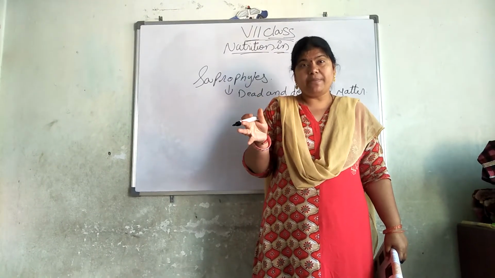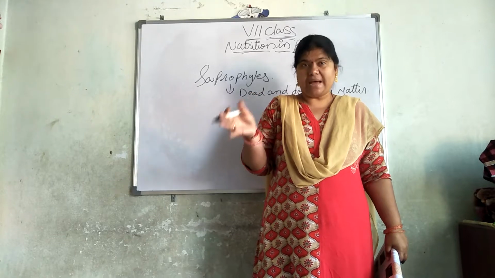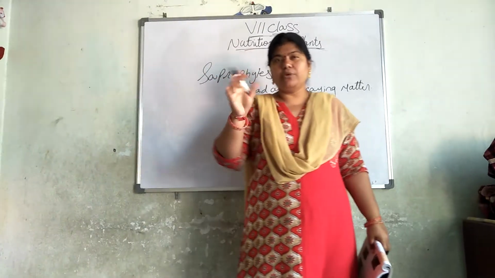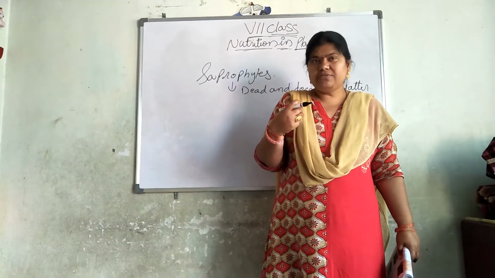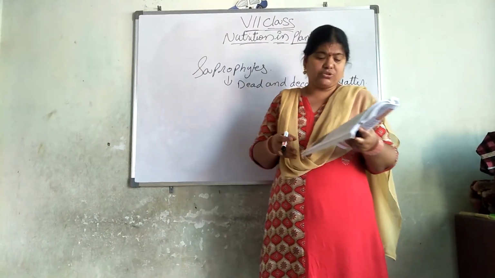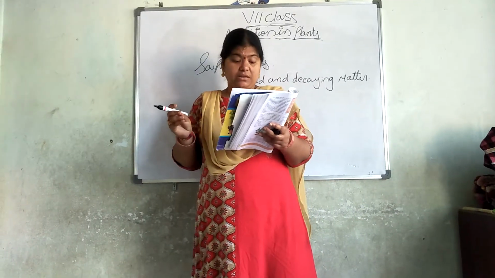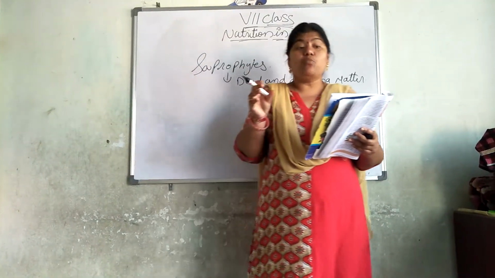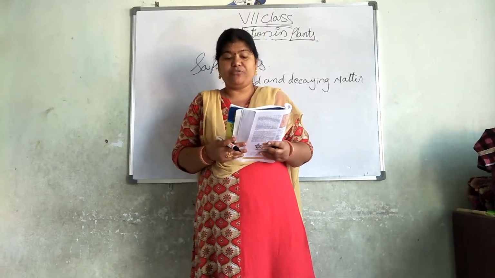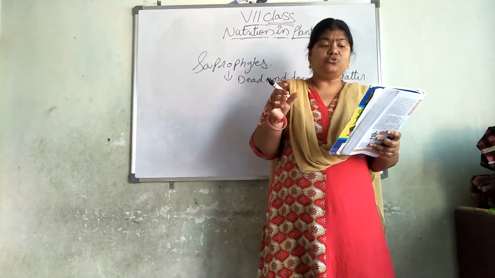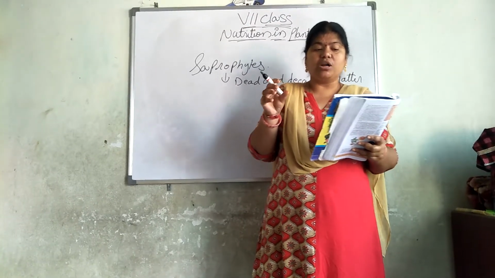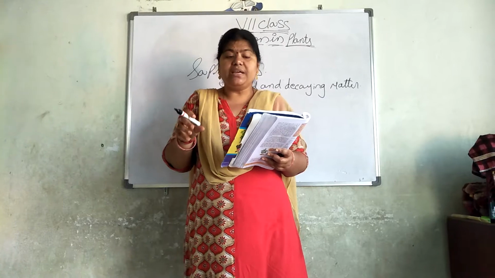Is it a good bacteria or a bad bacteria? It is a bad bacteria. Will you eat pickles and bread when a white layer of fungi is formed on them? No, it is bad. They also come under saprophytes. So pickles and bread mold, when kept in moist places, develop fungi, which are a type of plant. All these types of plants do not contain chlorophyll. So they simply absorb organic materials, usually from decaying matter.